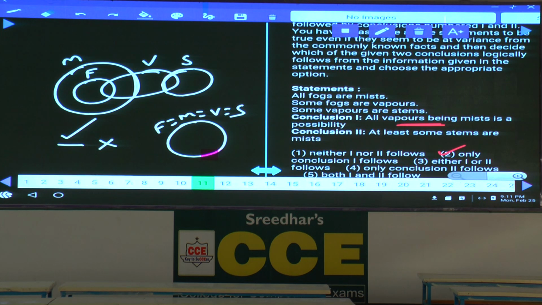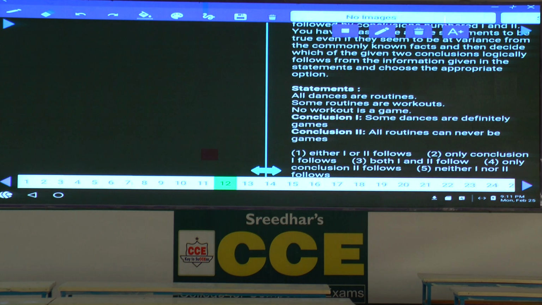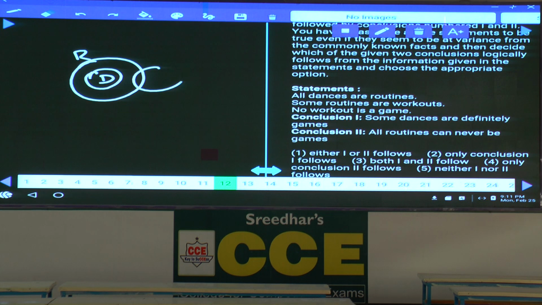Or else, all vapors are mist means, now you can write your vapor and mist like this. Then also it is valid. Hence only 2 is the answer. Then coming to question number 12, all dances are routines. All the dances are routines can be written like this. Some routines are workout, and no workout is a game.